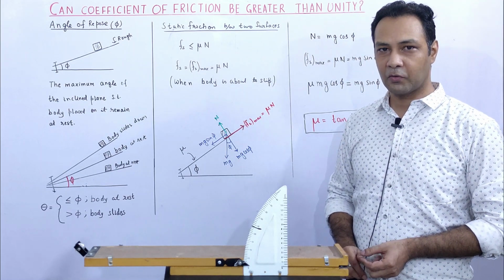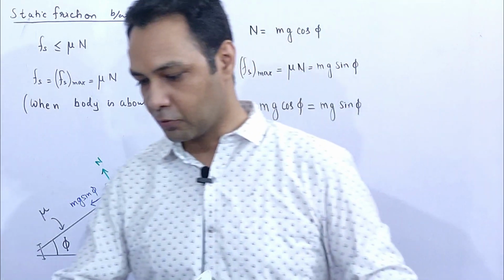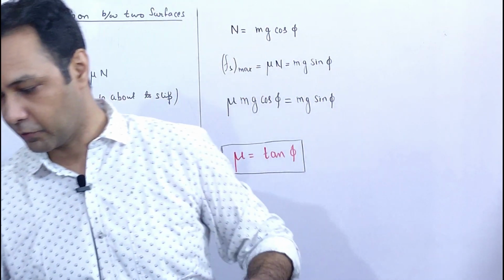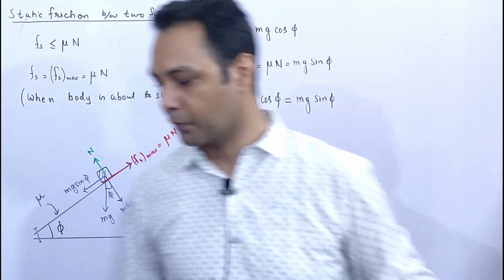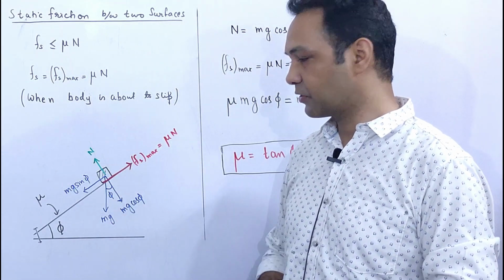So it means the friction would have reached its maximum value. So I have drawn the FBD of this body. Maybe this might have been obstructing the view, so I have just put it here. At this moment, this weight mg is here.